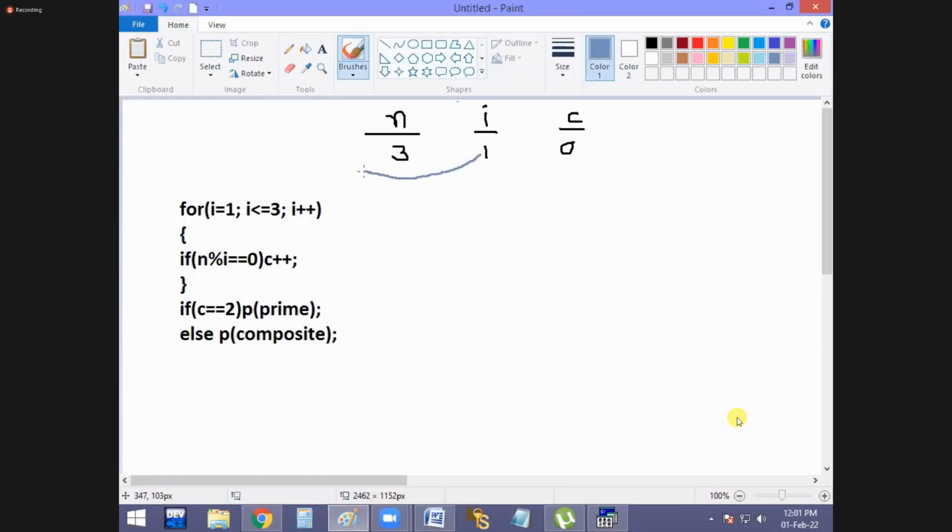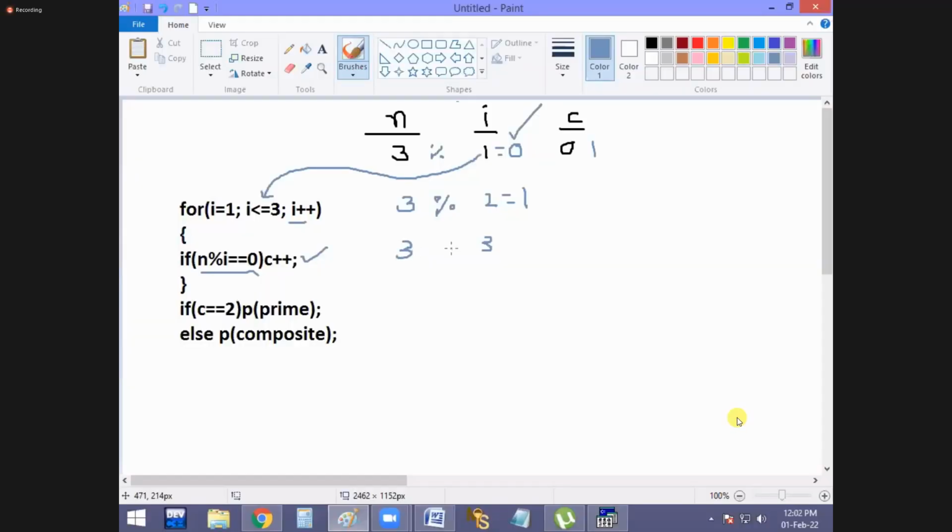1 less than or equal to 3, condition true. Now N % I, 3 % 1, remainder 0. When 0, C plus plus, no? Yes, C value becomes 1. Later I plus plus, 2. 3 % 2, remainder 1. 1 equal to 0 is false. That means no count increment. Later I plus plus.